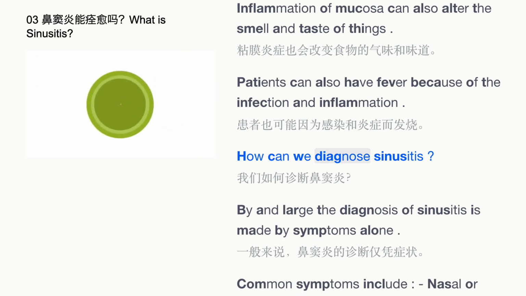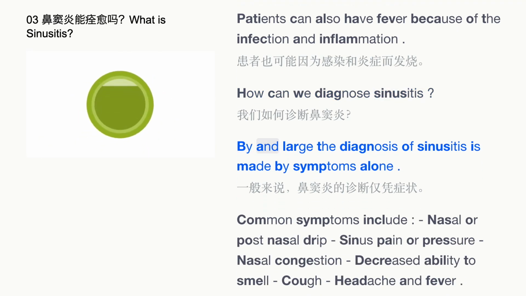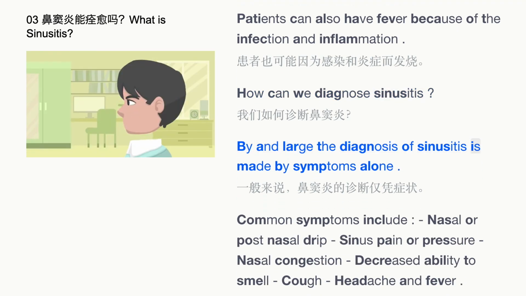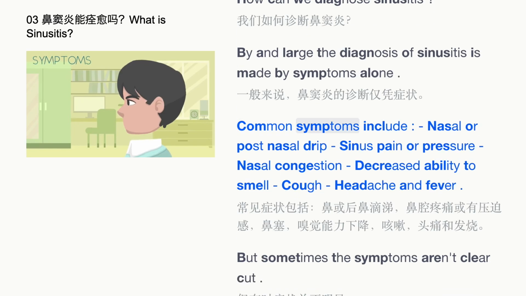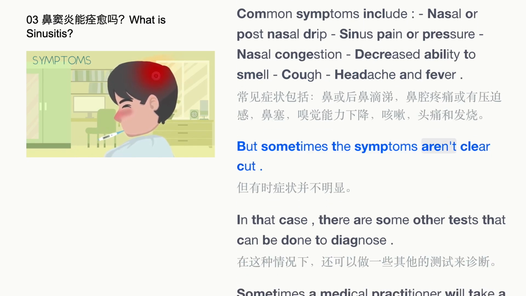How can we diagnose sinusitis? By and large, the diagnosis of sinusitis is made by symptoms alone. Common symptoms include nasal or postnasal drip, sinus pain or pressure, nasal congestion, decreased ability to smell, cough, headache, and fever. But sometimes the symptoms aren't clear-cut.